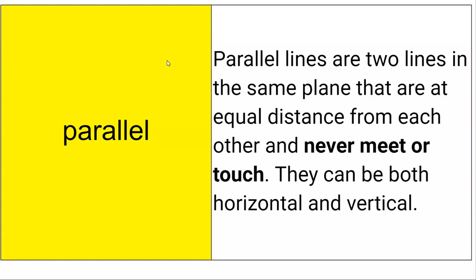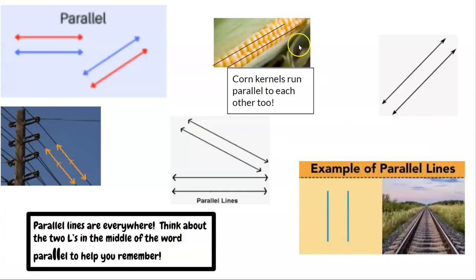Parallel lines are two lines in the same plane that are equal distance from each other and they never meet or touch. They can be both vertical and horizontal, but they can also be diagonal, all different ways, so long as you have lines that go on in one direction and never touch. And there's lots of real life examples like these high line wires, of course, kernels of corn right here, they run parallel to each other, and then the train tracks.